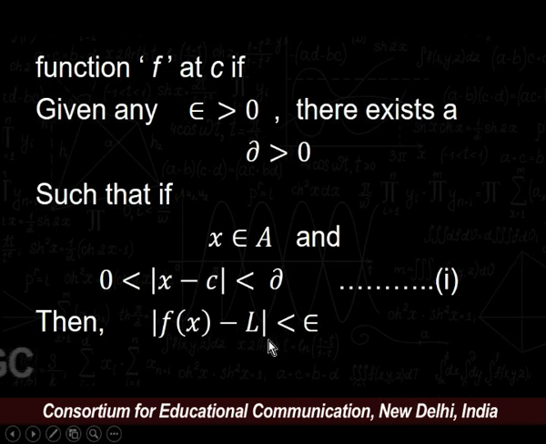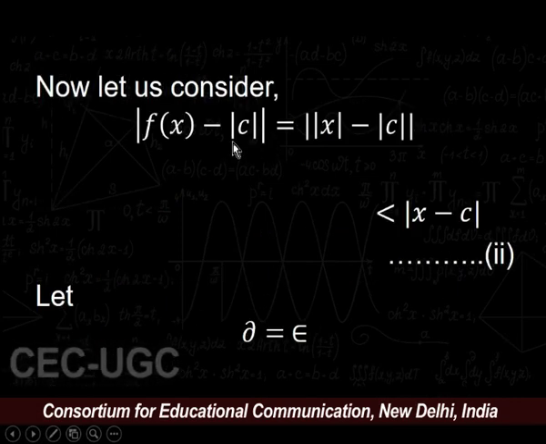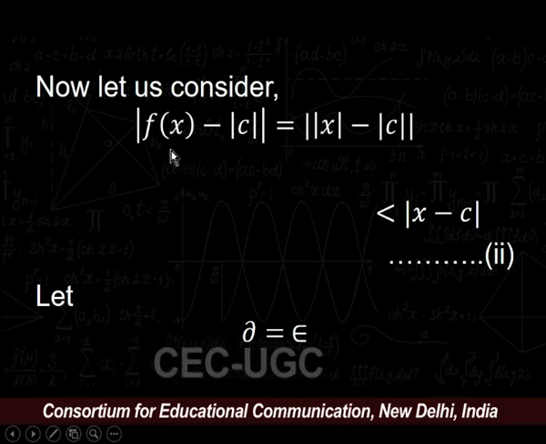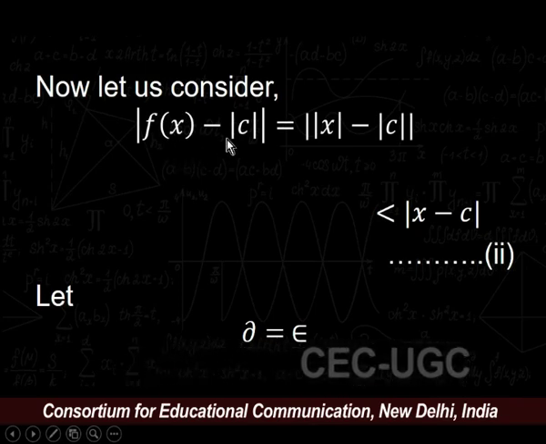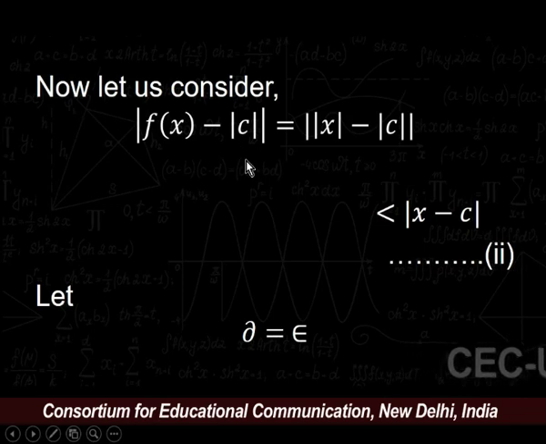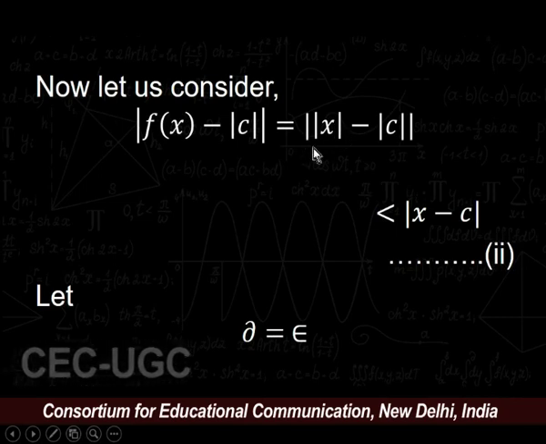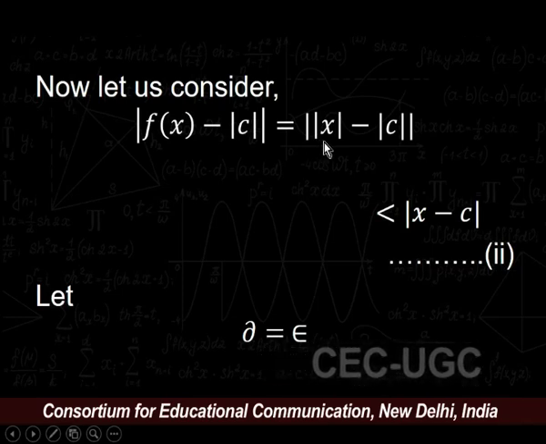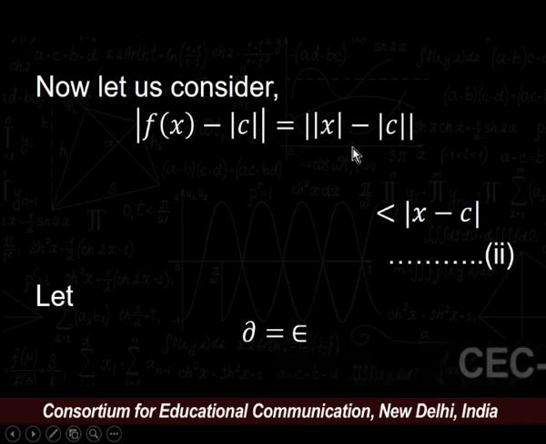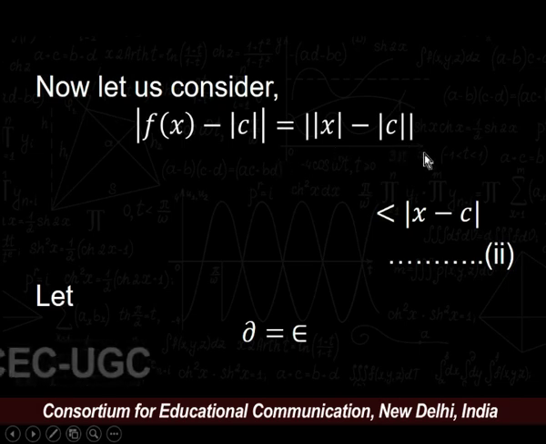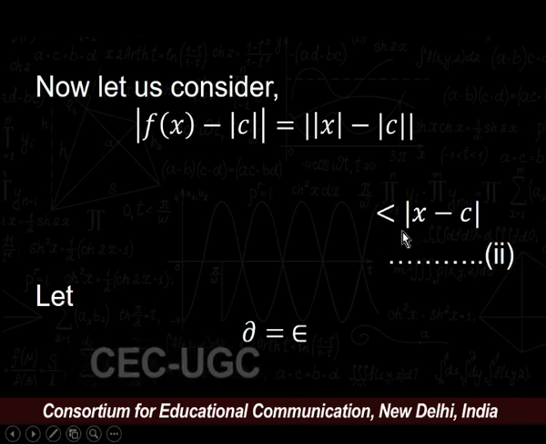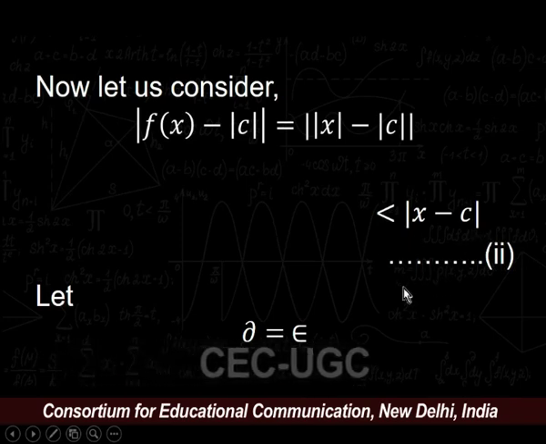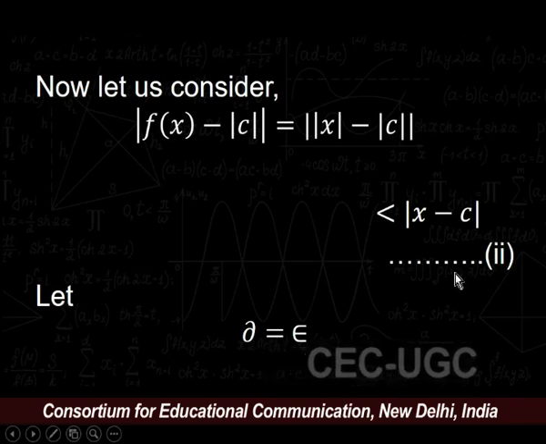Now, using this definition, consider this expression: modulus of f of x minus modulus of c. As we know, f of x is nothing but modulus of x. So we get modulus of mod x minus mod c, which we can write as less than or equal to modulus of x minus c. Say this is our equation number 2.